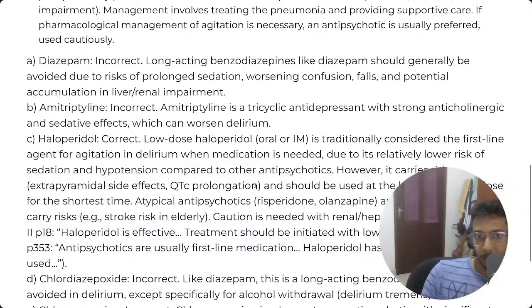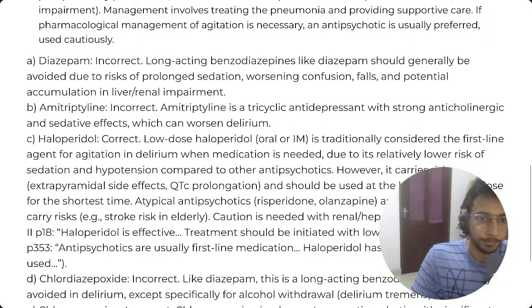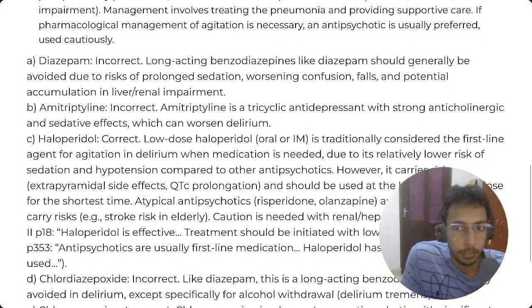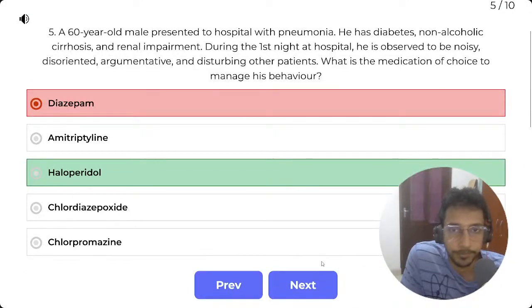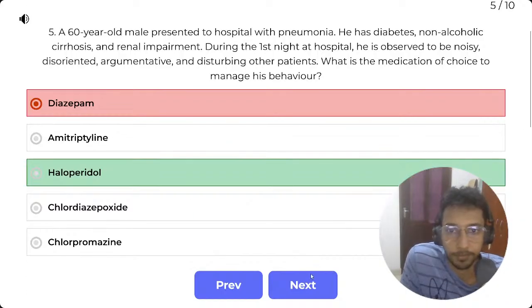I think 3 to 6 milligram is the dose for oral haloperidol in rapid tranquilization. Yeah. First line, so yeah. And it says it's the first line as well. So I guess that is the correct answer.